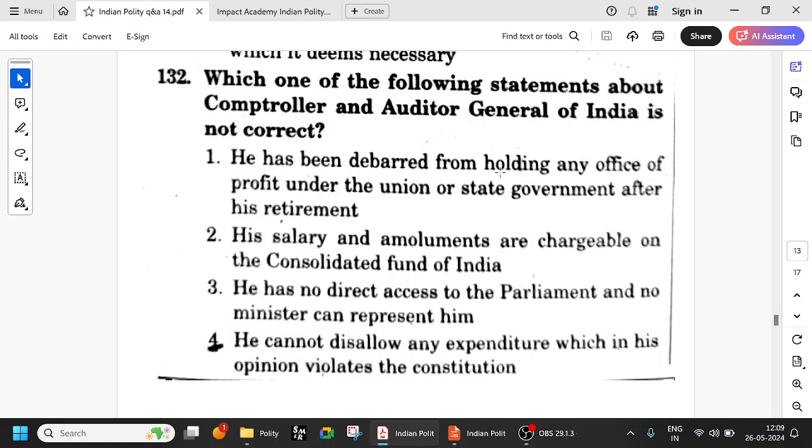So he has been debarred from holding any office of profit. Yes. His salary and emoluments are charged on the Consolidated Fund of India. Yes. He has no direct access to the Parliament and no minister can represent him. Is true. The Advocate General and the Attorney General can sit in the Parliament, not the CAG, but his reports are submitted to the Parliament. He cannot disallow any expenditure which, in his opinion, violates the Constitution. He has this power also. Okay, he can disallow any expenditure which he thinks violates the Constitution.